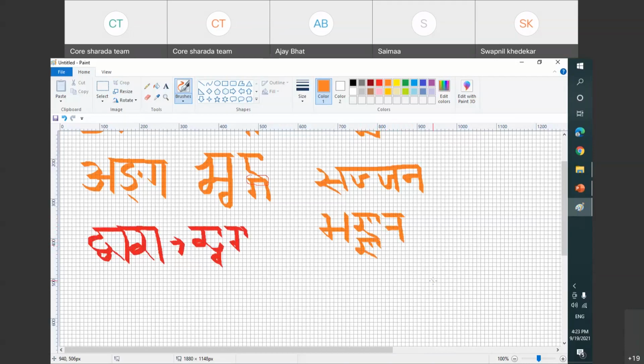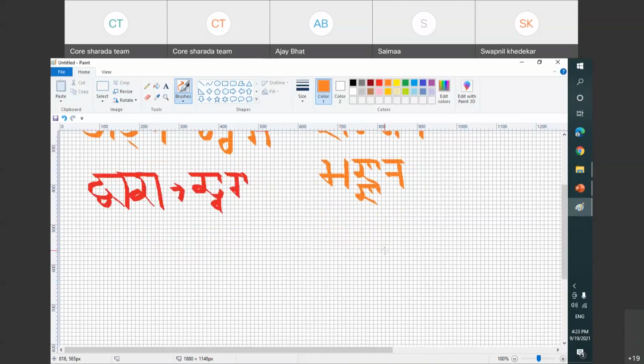Let us write one more alphabet in this. Nishchit. Okay. So how we write it?